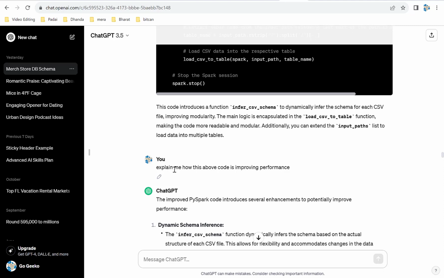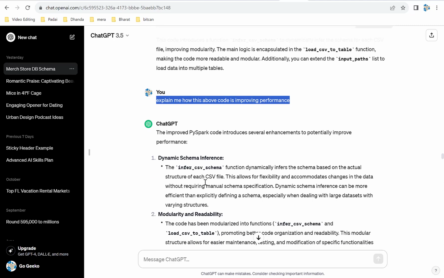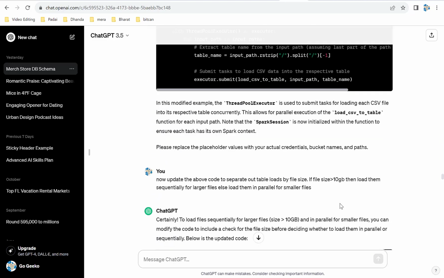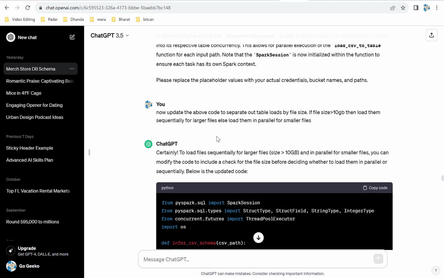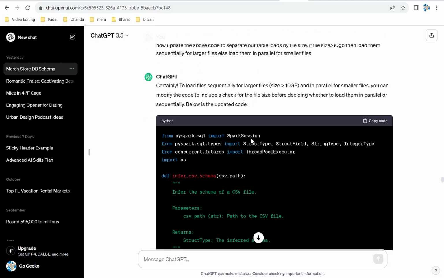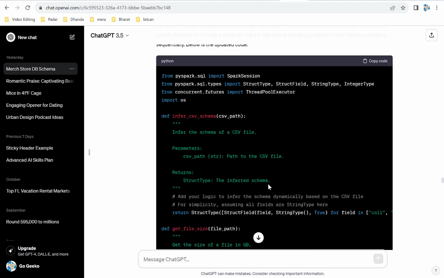And then I asked, explain to me how the above code is actually improving the performance. And it shows me how it's improving the performance. It wrote all those things through, and I can actually do a lot more. Like I had an idea, I wanted to tweak that code. If the file size is greater than 10 GB, then load those files sequentially, and if the file size is less than 10 GB, then just load it in parallel, because those are small files, you can load them in parallel quickly. ChatGPT can write that kind of code for you, there you go.